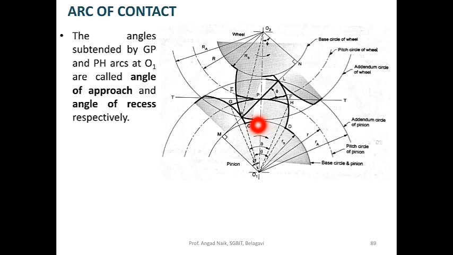Now if I apply the same principle as we applied for GPH, if the point K is traced back to the base circle on the teeth profile, it traces to point C. Similarly, if I trace the point L on the tooth profile back to the base circle, then it reaches point D. The angle subtended by the arc CD on the base circle also has to be the same, that is theta.